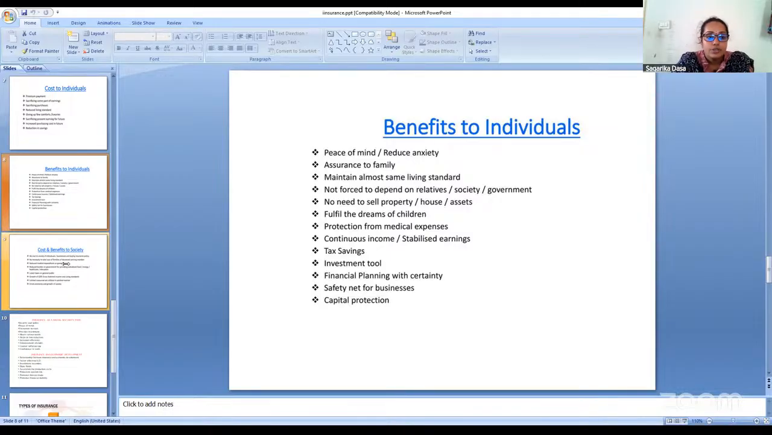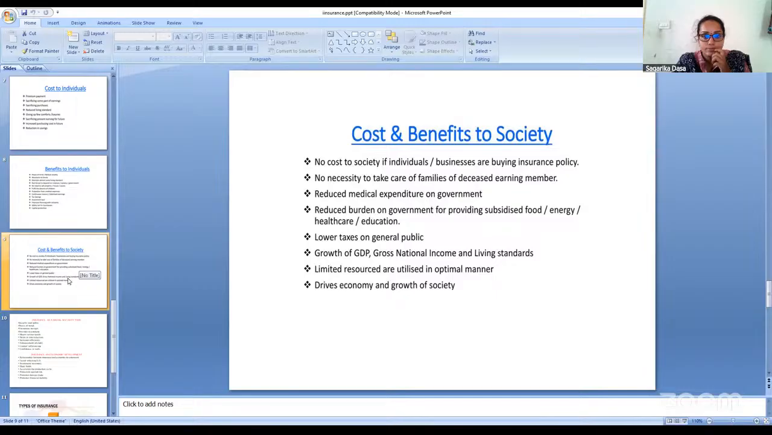Now, these are the benefits to the individual. Next, we will see cost and benefits to the society. Cost and benefit to the society. What is the insurance product going to do for the society? What are the costs and the benefits to the society?